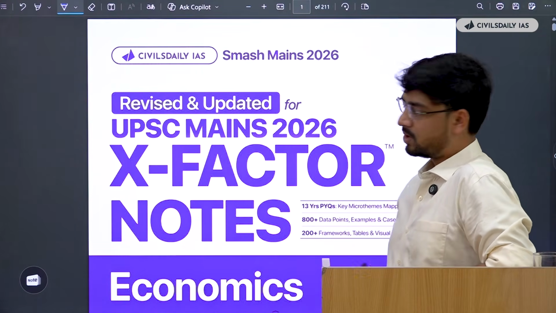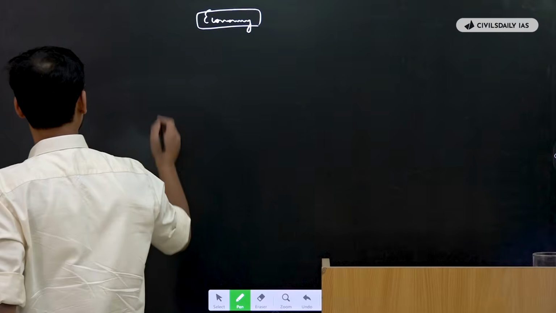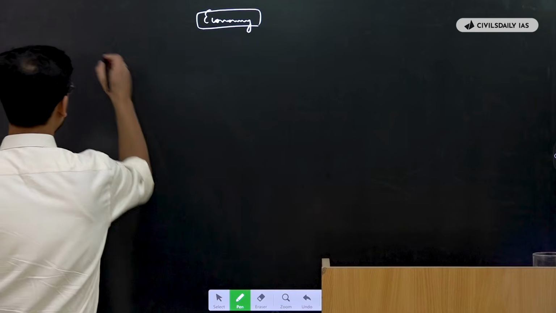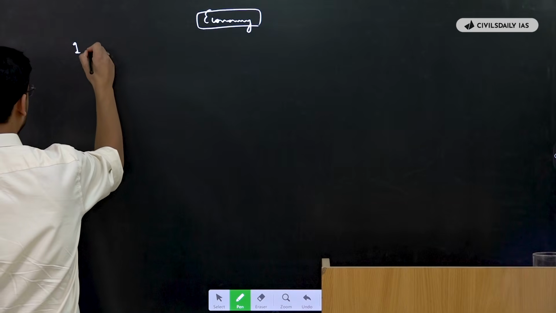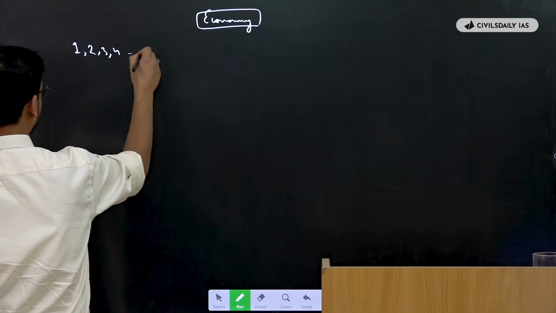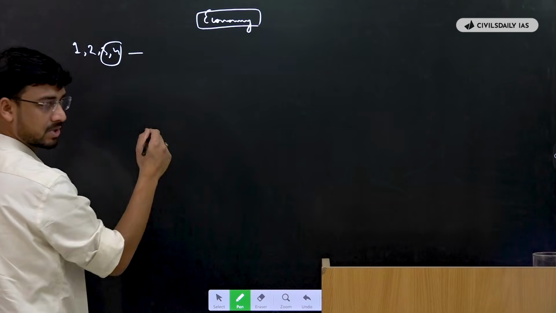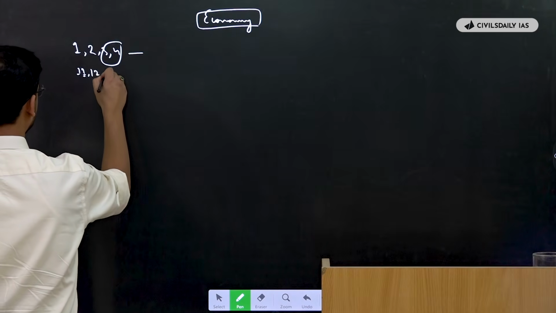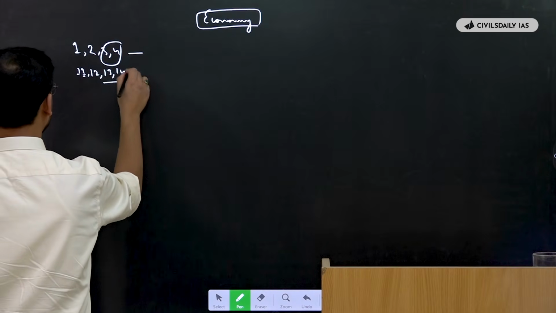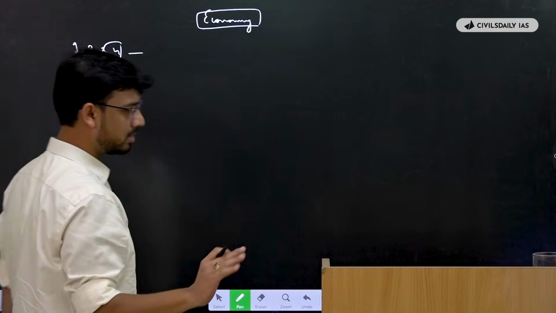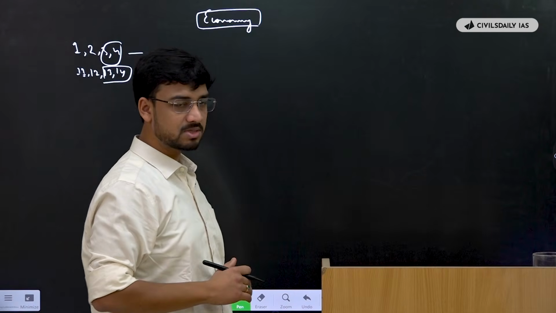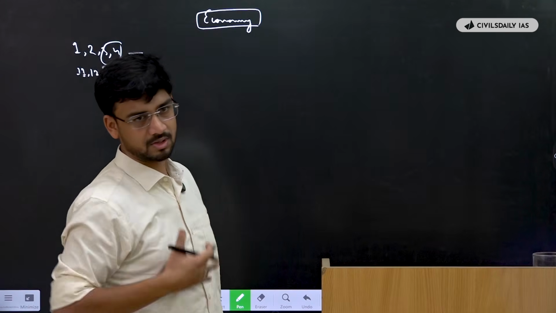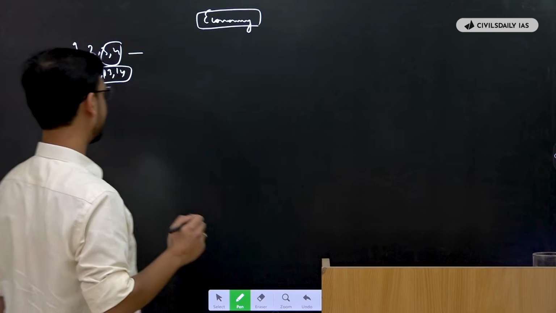Now what happens in economy is, in paper GS3, questions 1, 2, 3 and 4 in the 10 markers are economy questions. The agriculture questions are 11, 12, 13 and 14. This is the most common pattern in the syllabus: 4 of these questions are those of economy and the other 4 are of agriculture.